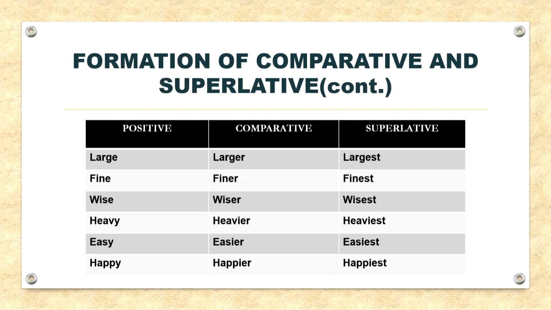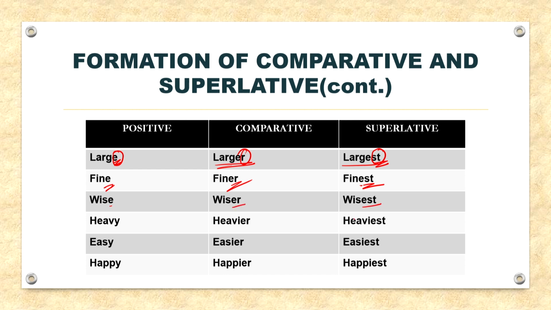So, next, when the positive ends in e, only r is added to form comparative and st is added to form superlative. For example, large, so it is ending in e. So, in order to form the comparative, we will only add r to it, hence the comparative would be larger, and st is added to large to form the superlative. So, it would be large, larger, largest. Similarly, another example, fine, finer, finest, wise, wiser, wisest.